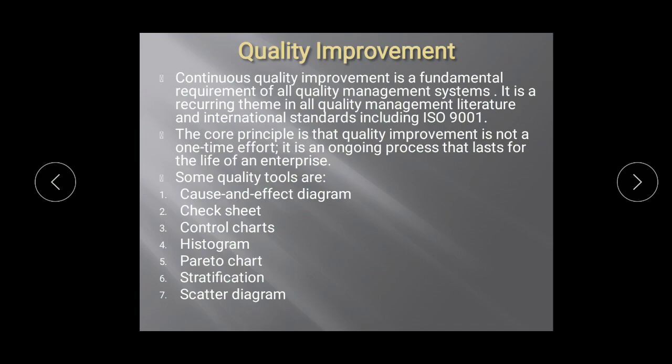Recurring means ongoing, again and again, the same repetitive theme in all quality management literature and international standards including ISO 9001. So in the standards also it is said that quality improvement can be done till the last stage of the SDLC life cycle. So it can be done as a theme, and the same recurring structures can be applied so that the improvement of the product can be made. So the core principle is that quality improvement is not a one time effort. It is not just that you do it once and then you get the output.